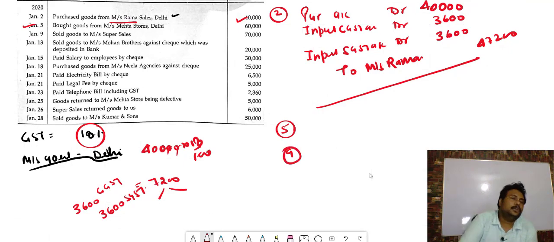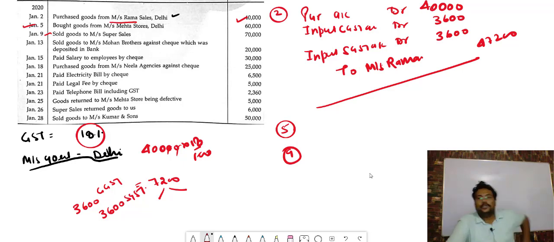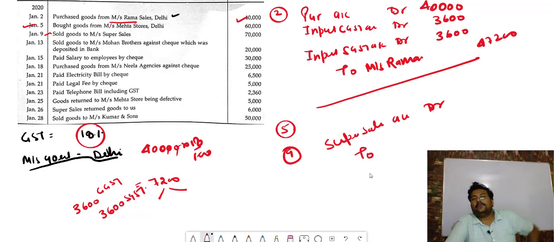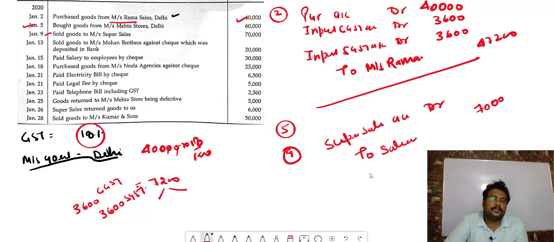Now we will proceed to the ninth one. See the ninth one. Sold goods to Messrs Super Sales. Who is receiving the goods, bacha? Super Sales. So we will write Super Sales account debit. To Sales account, because from our business goods go out. How much will it be? 70,000.